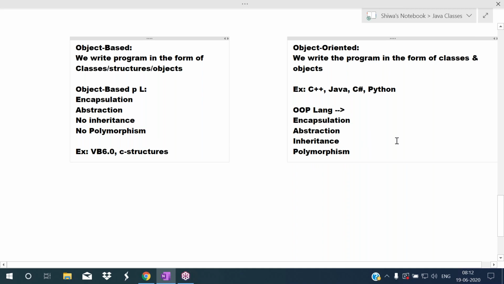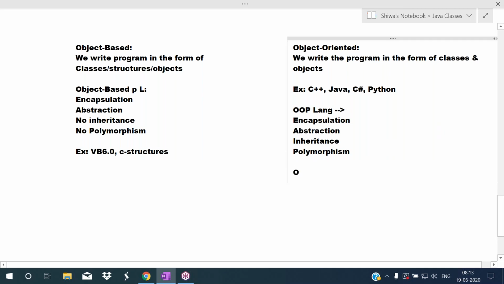I hope you understood this point. Once again, I'm repeating. According to the object related languages, how many types are there? Two types are there. The first one is object based, the second one is object oriented. Object based programming languages support encapsulation and abstraction, but do not support inheritance and polymorphism. Whereas object oriented programming languages support encapsulation, abstraction, inheritance, and polymorphism.